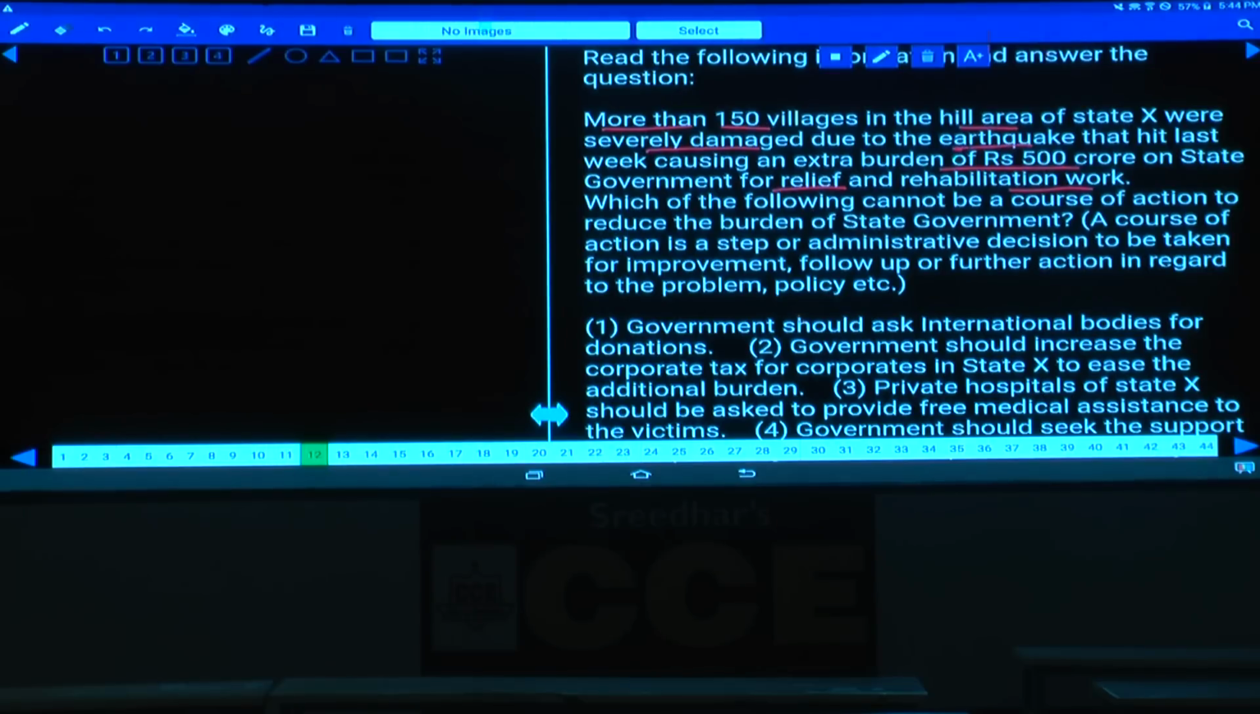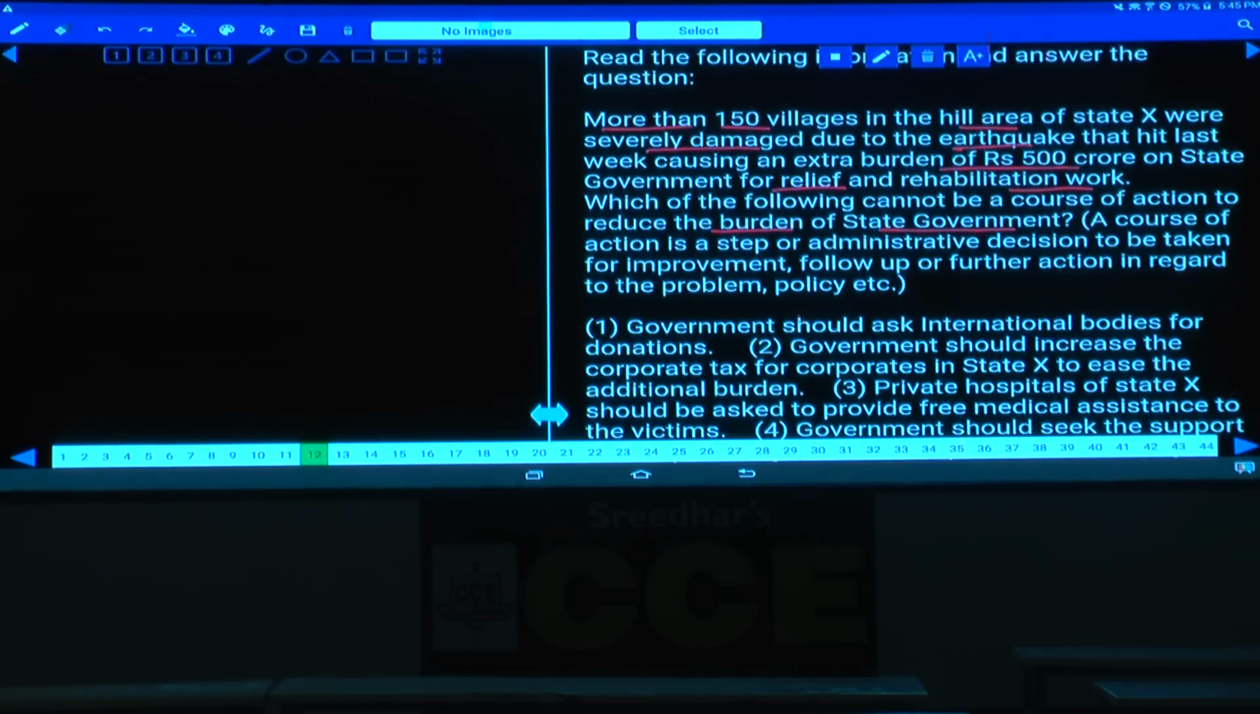Now, which of the following cannot be a course of action to reduce the burden? What is the main objective of the state government? The main objective is to reduce this financial burden. That means either they have to save that amount or they have to collect an extra amount, so the source of income should be increased. A course of action is a step or an administrative decision to be taken for improvement, follow-up or further action in regard to the problem, policy, etc.